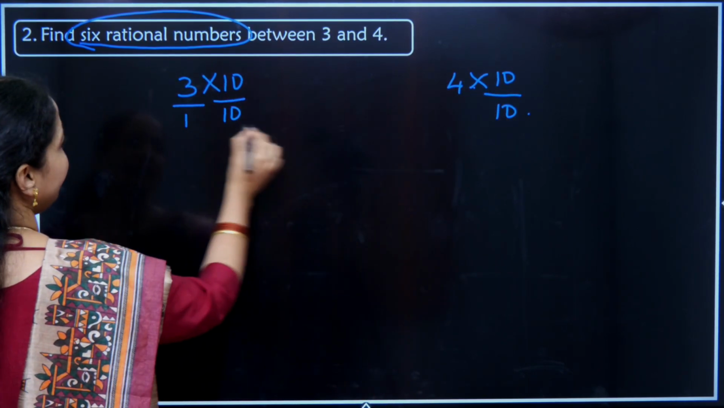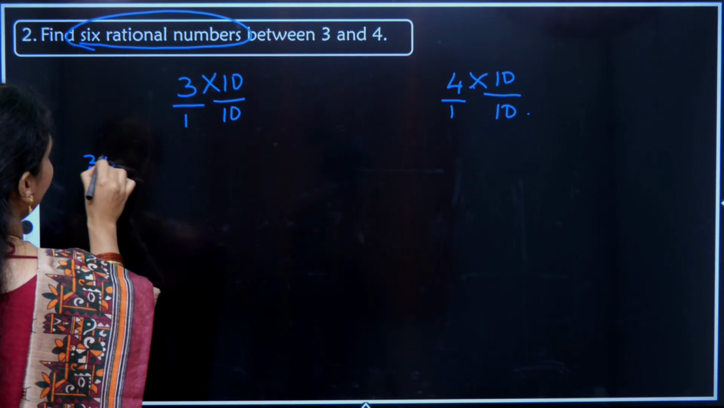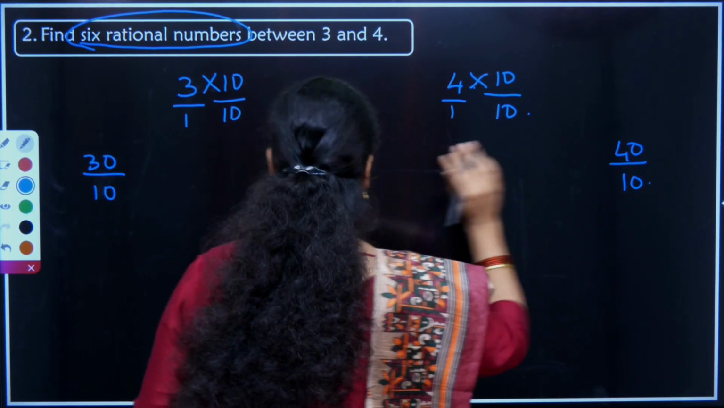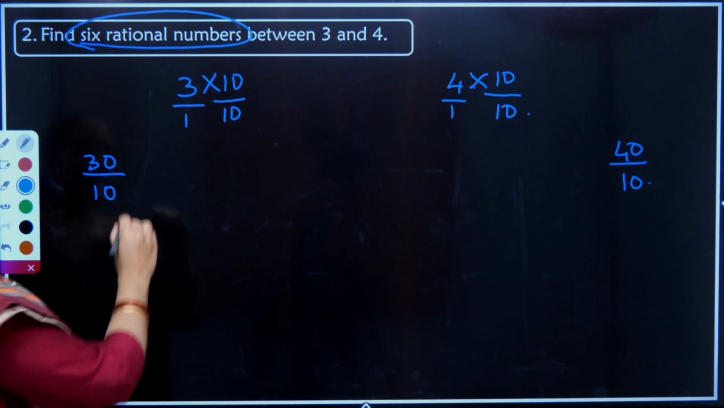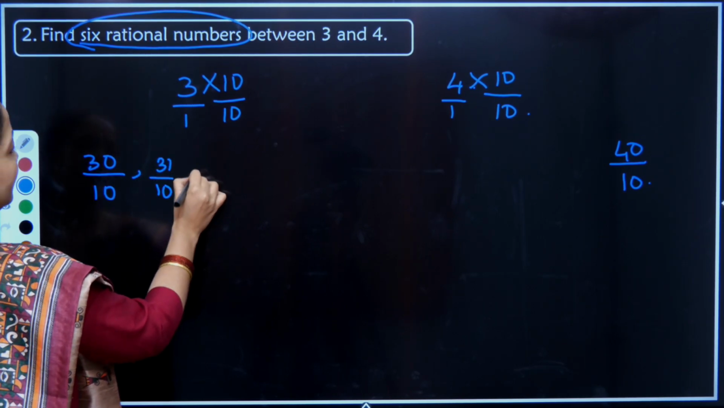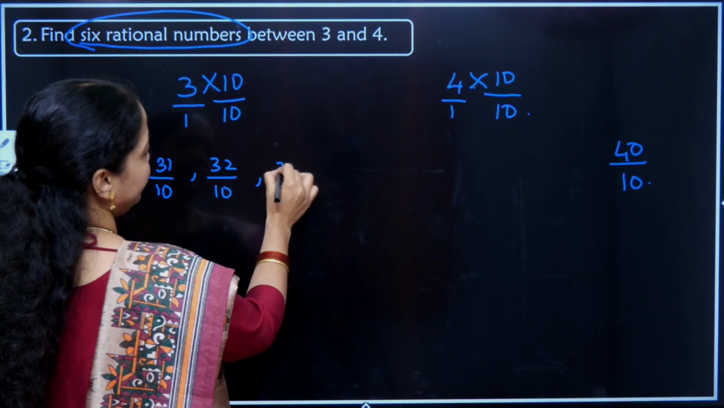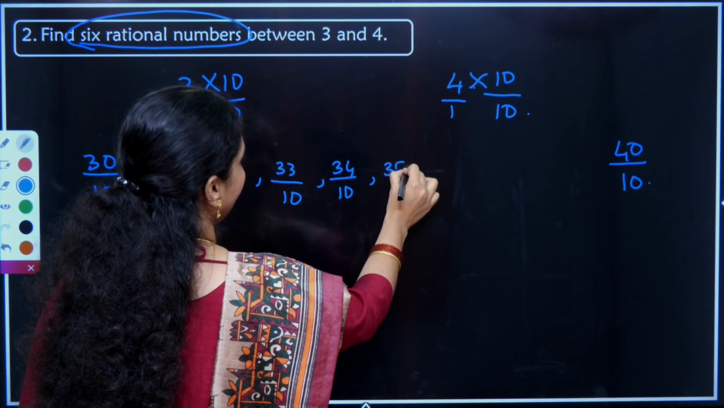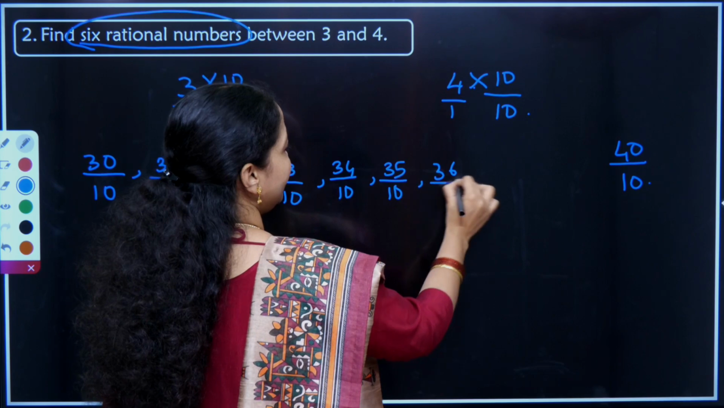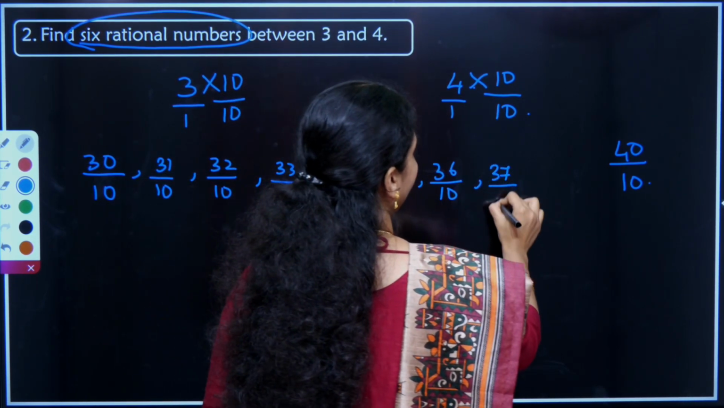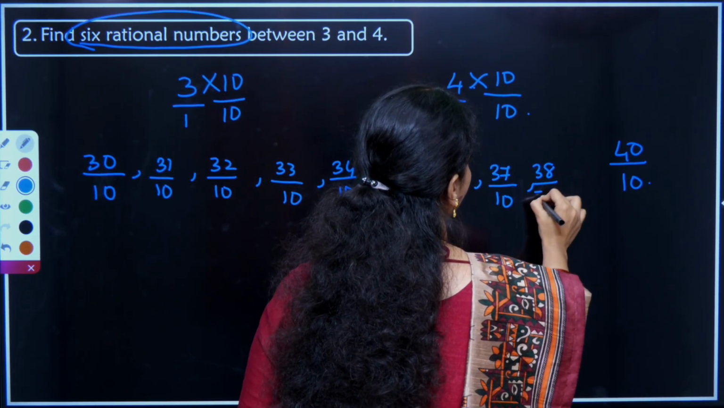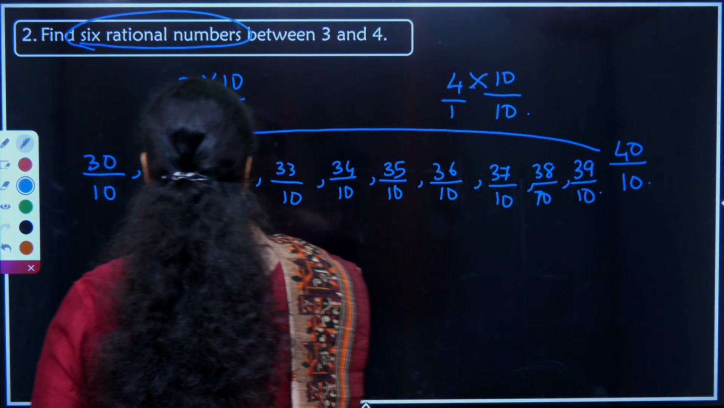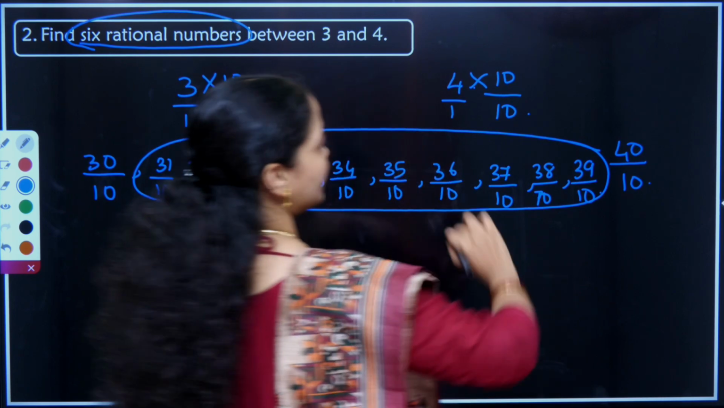So 3 tens are 30. I have 30 by 10 here, and 4 tens is 40, 40 by 10. Can we name all the rational numbers in between? They are 31 by 10, 32 by 10, 33 by 10, 34 by 10, 35 by 10, 36 by 10, 37 by 10, 38 by 10 and 39 by 10. So out of this set, name any 6, the answer will be right.